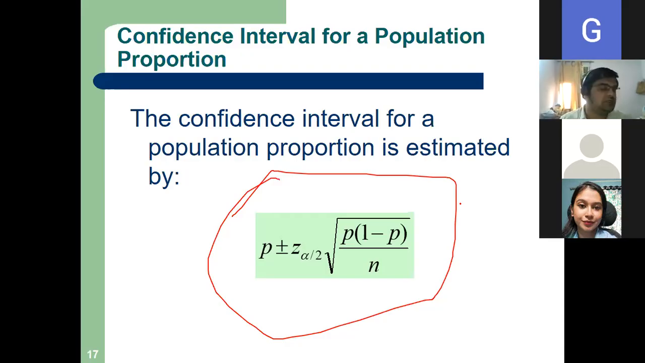So the confidence interval for a population proportion is estimated by P plus minus Z alpha by 2 into the root of P into 1 minus P divided by N. So we have taken down the formula. Yes, sir.